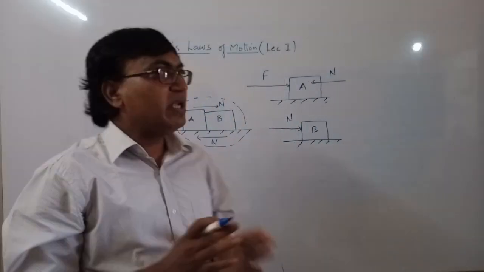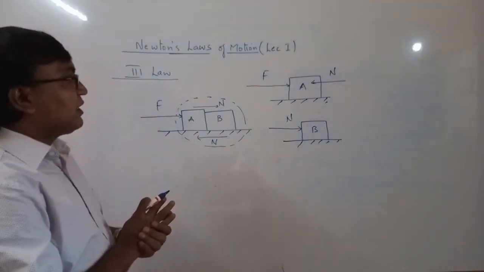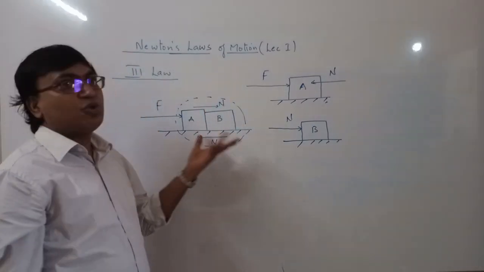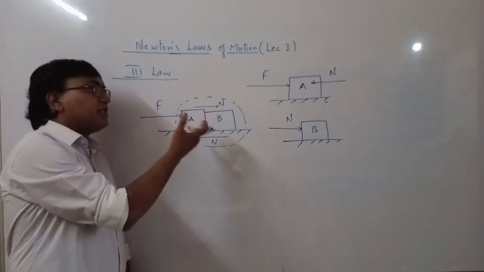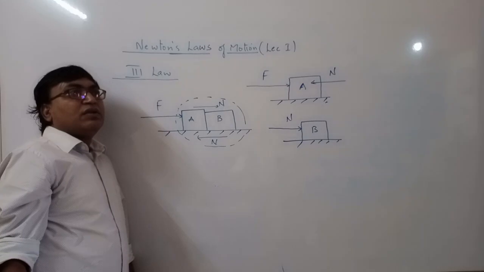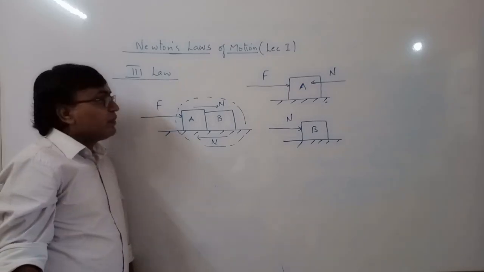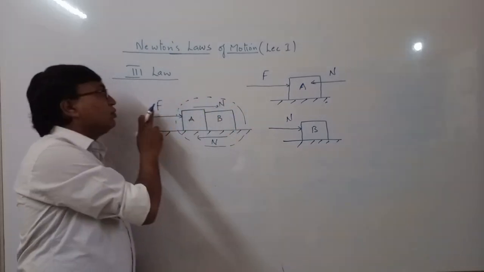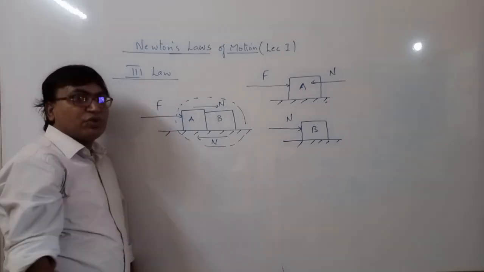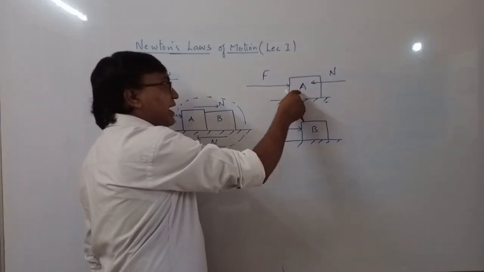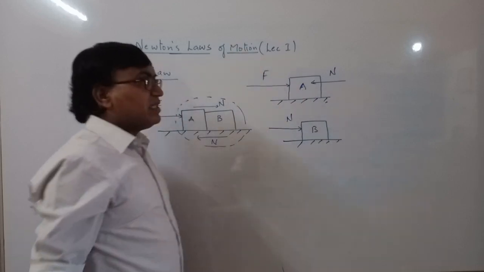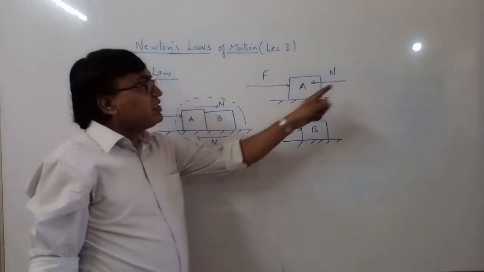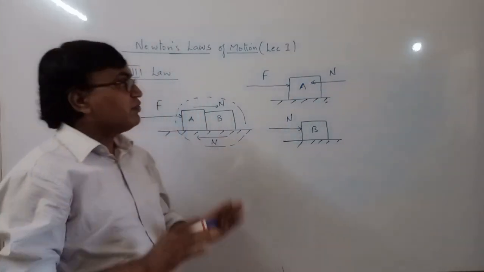We deal with only external forces in Newton's laws of motion, and whether a force is external or internal depends on choosing a system. आप सिस्टम जैसा लेंगे उसके हिसाब से फोर्स एक्सटर्नल या इंटरनल होगा. अगर A और B आप एक सिस्टम में लेते हैं तो F जो है इस सिस्टम पे एक्सटर्नल फोर्स है. अगर आप only A as a system ले रहे हैं, then the force which was internal has now become an external force. So it is very simple.